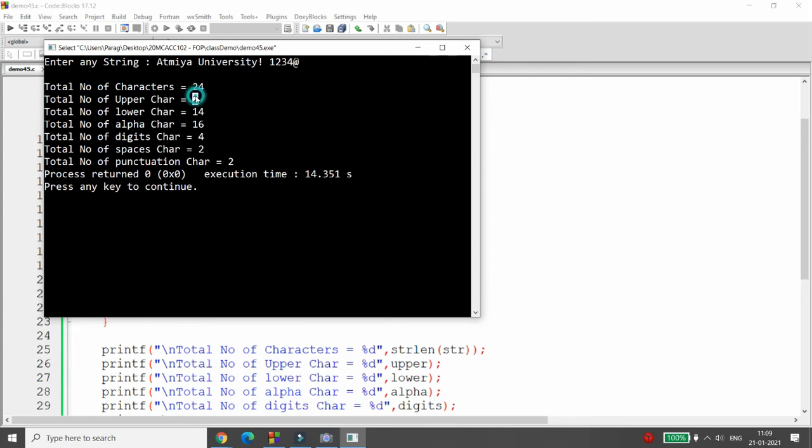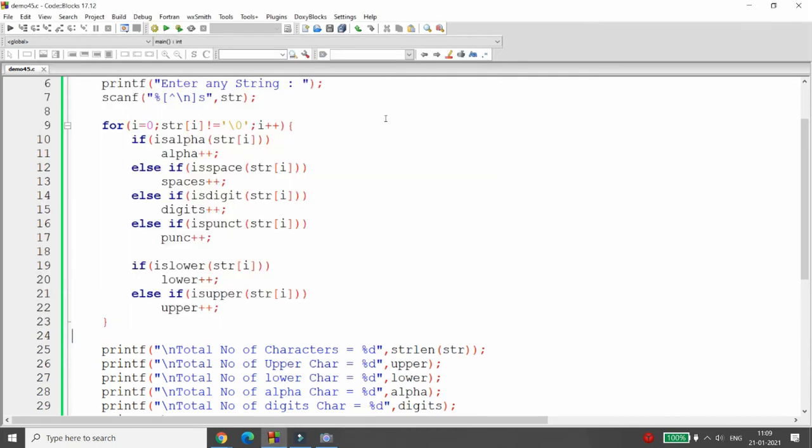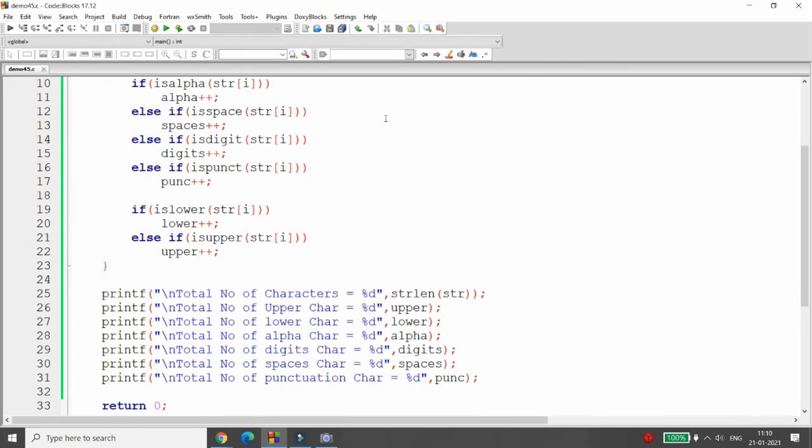Yes, it is correct. Upper characters are 2, that is capital A and capital U. 14 characters are lower. 16 characters are there. It means total alphabets are 14 plus 2, it is 16. 4 digits are there, that is 1, 2, 3, 4. 2 spaces are there, that is 1 and 2. And 2 punctuation marks are there, that is at the rate and the exclamatory symbol. So you can write the program to count the number of characters, the number of upper letters, the number of lower characters, alphabets, digits, spaces, punctuation, and all this using the character functions in C.